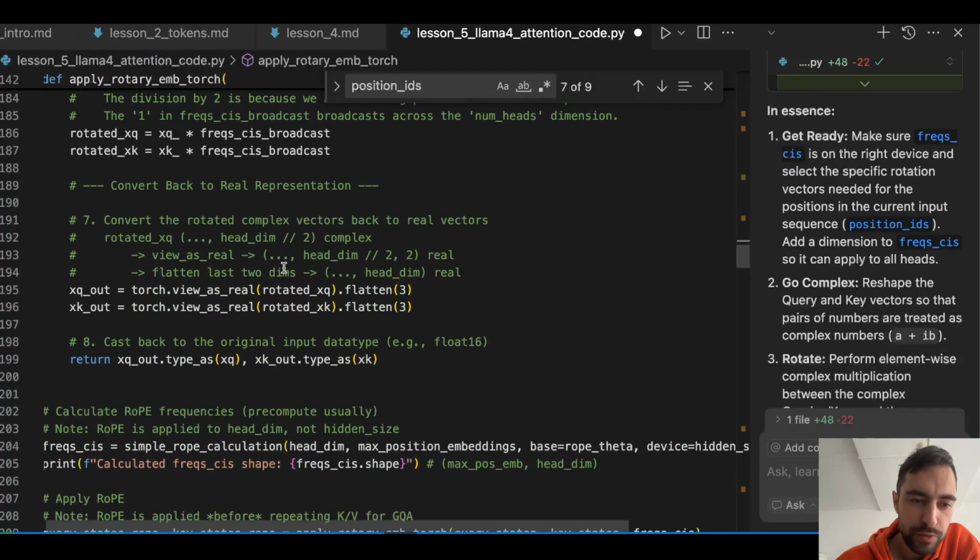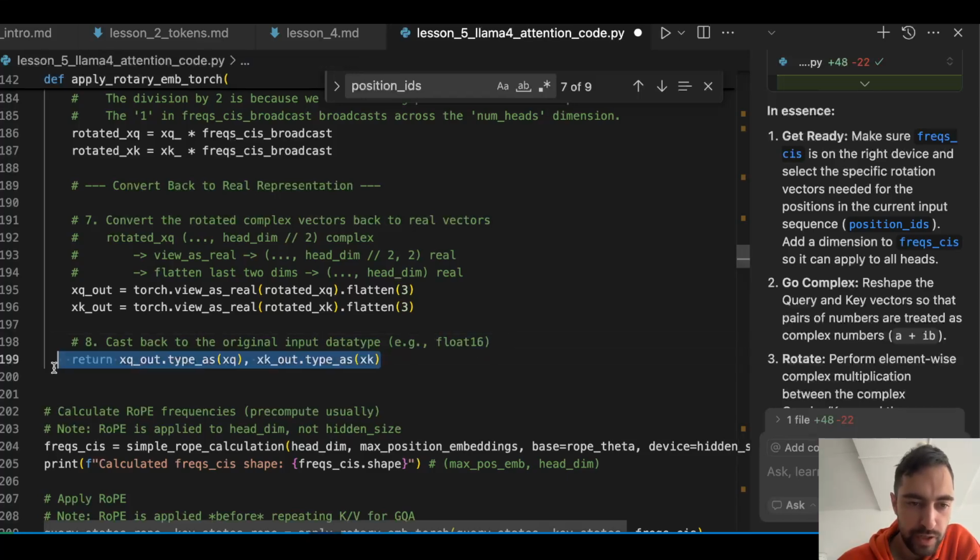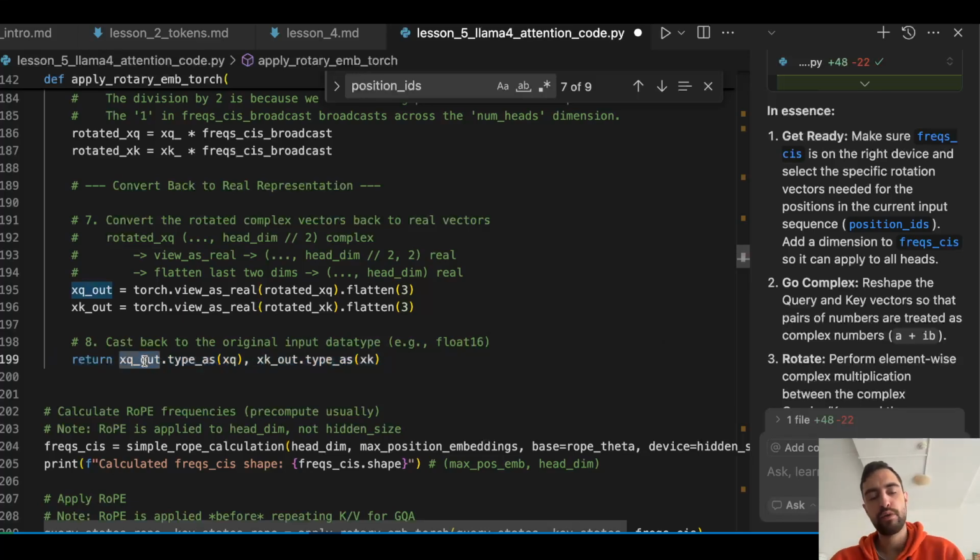And then after those rotations, we are casting them back into the original data type, for example, float 16, and returning both of them. So now both the query and the key full batch have also encoded positional encodings of each token into all of the heads of that token.